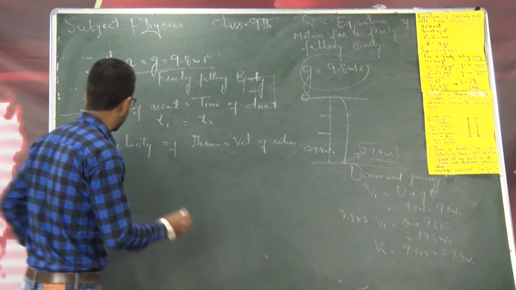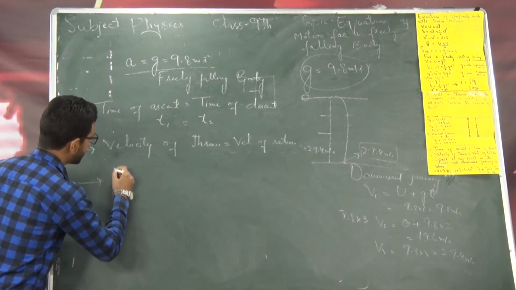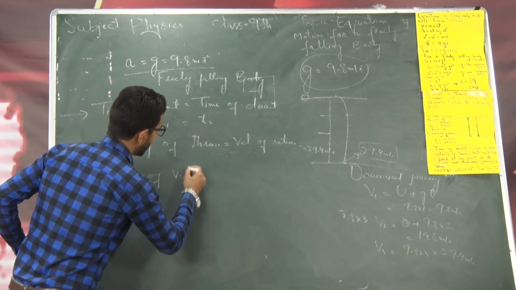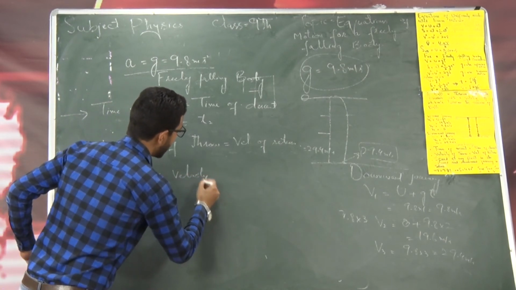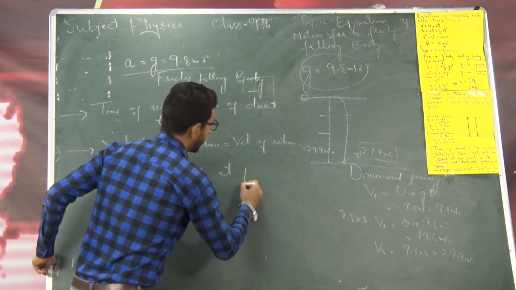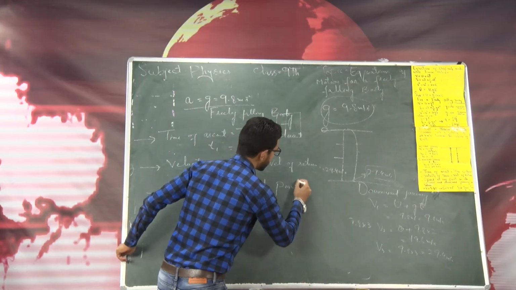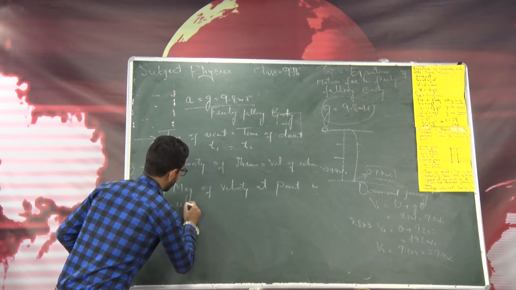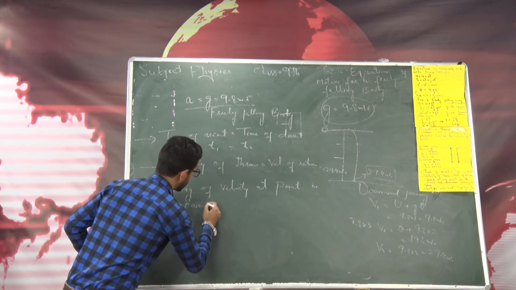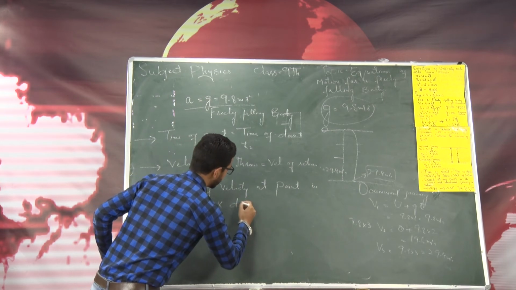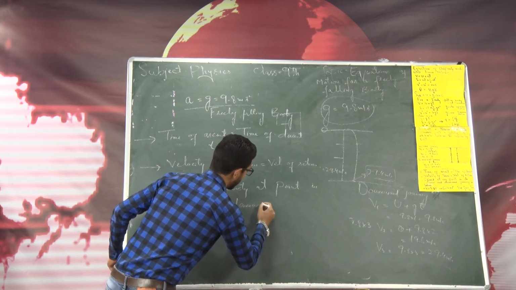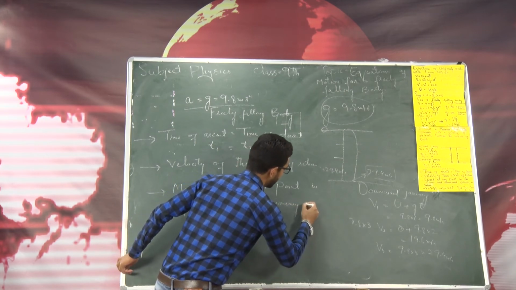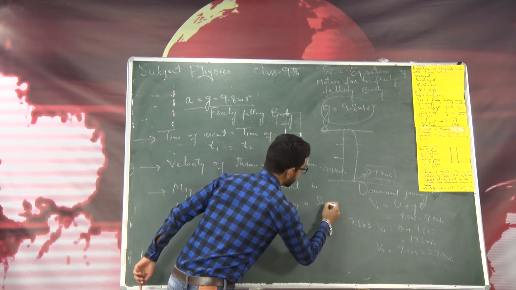So I will write number 3 here, the magnitude of the velocity, that is speed, at any point in upward and downward journey is the same.